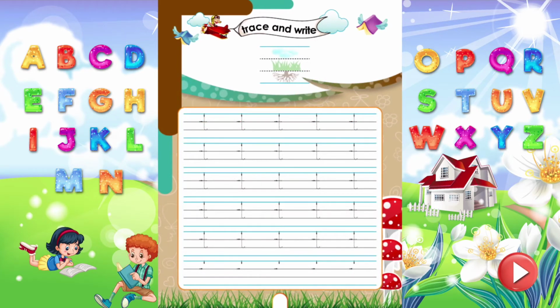Trace and write. Do you know, kids? T, which sounds T, is a sky letter. Letters having a stem which goes up and touches the upper line are sky letters. Now, trace and write the letter T properly.